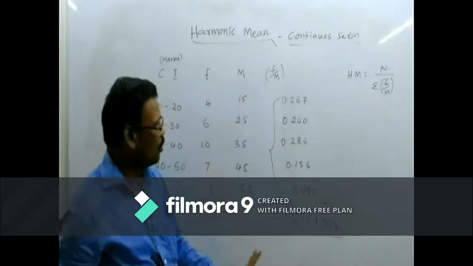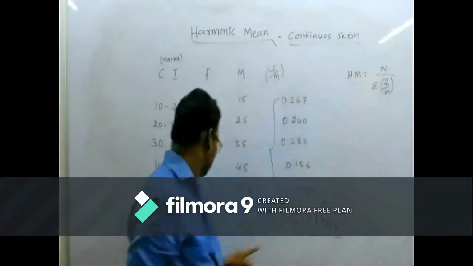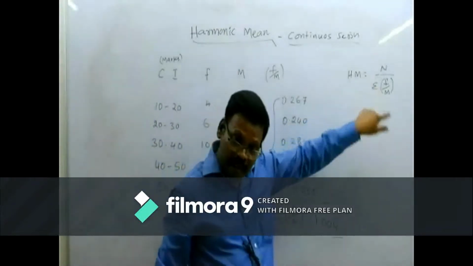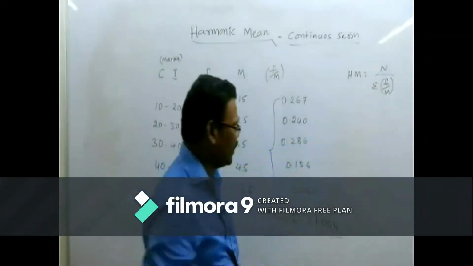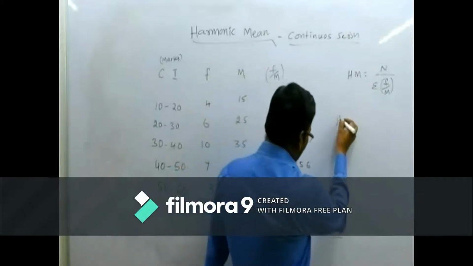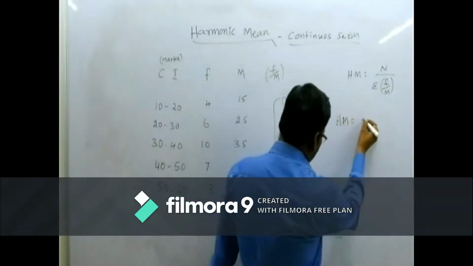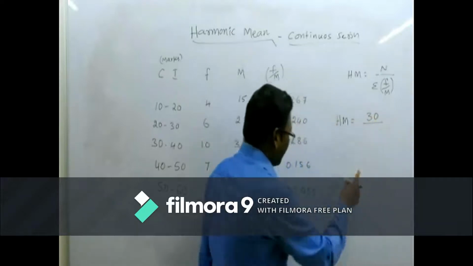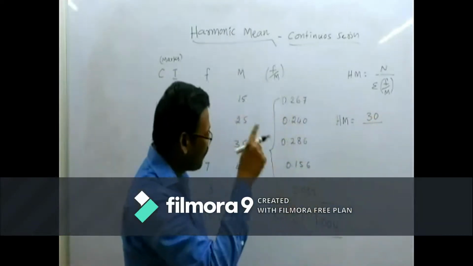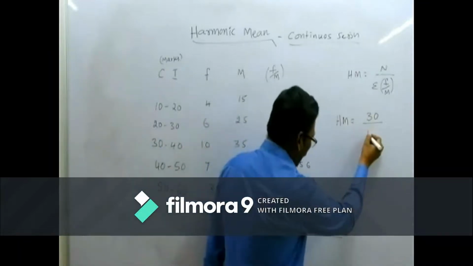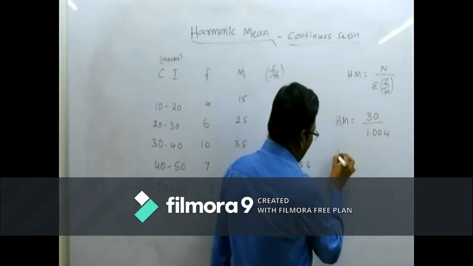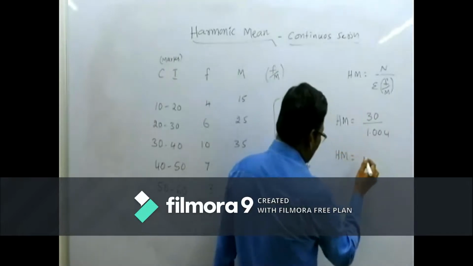Now we know n, that is 30, and we know sigma f by m. So harmonic mean HM is equal to 30 divided by sigma f by m, which is 1.004.